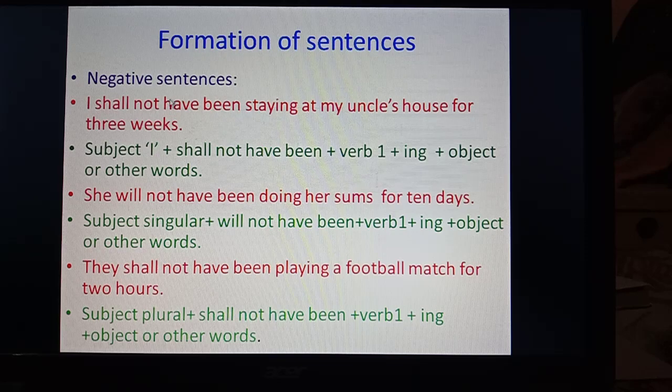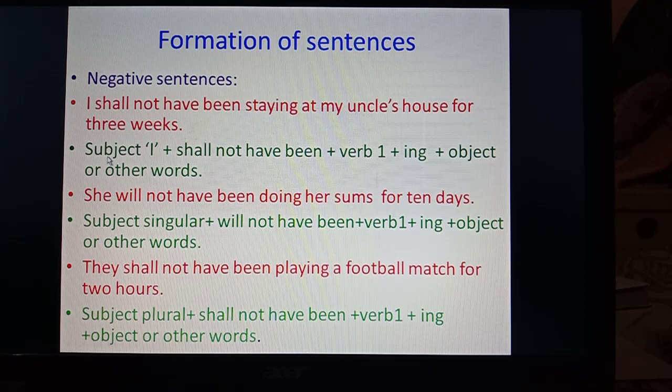Negative sentences, once again, it is very easy to convert simple sentences into negative sentences. Just not is to be added after shall or will, and the sentence will be changed into negative from simple. For example, I shall not have been staying at my uncle's house for 3 weeks. Subject I here plus shall not have been plus verb first form plus ing plus subject or other words.